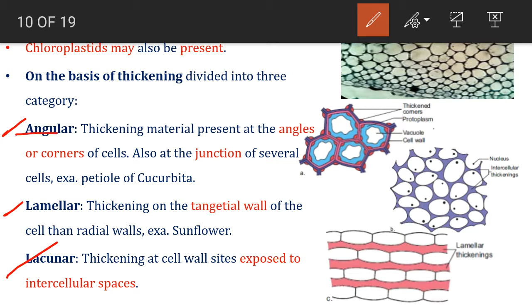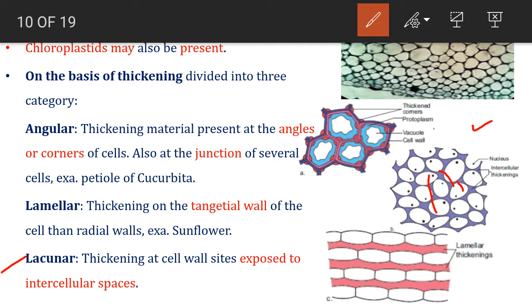Angular, as the name itself suggests, means the thickening is present at the corners or the angles of the cell wall. Lamellar means thickening in the tangential wall. Tangent is nothing but the line or plane touching the periphery of a circle. So here you can see that on the peripheral sides of the cell there is a thickening, represented by a bluish violet color.